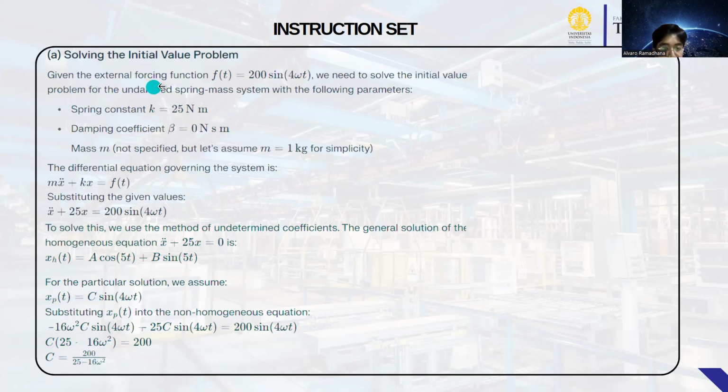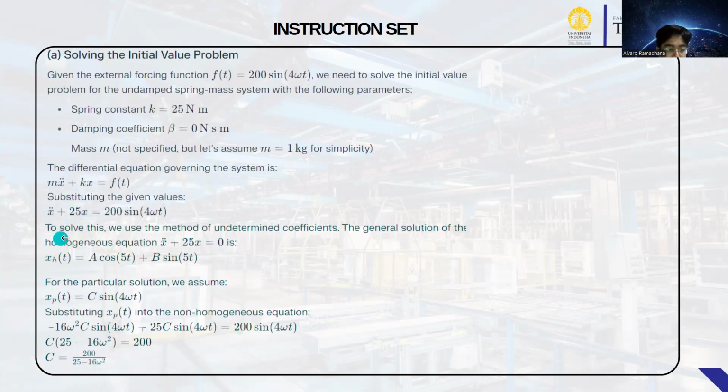Given the external forcing function F(t) = 200 sin(4 omega t), we need to solve the initial value problem for the undamped spring mass system with the following parameters. Spring constant 25 Newton per meter, damping coefficient 0 Newton second per meter, mass M not specified, but let's assume 1 kg for simplicity. Okay, next the differential equation, substituting the given values.